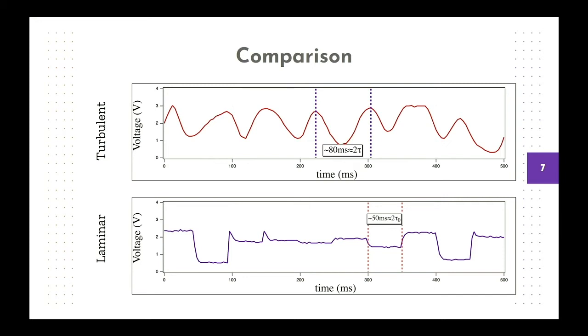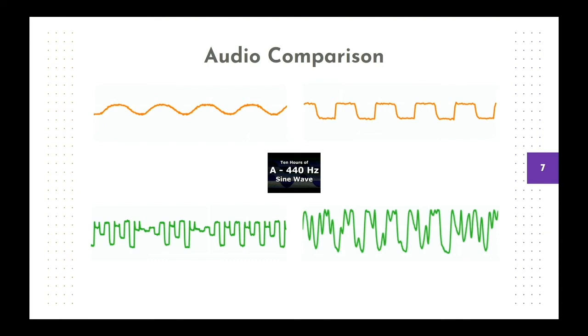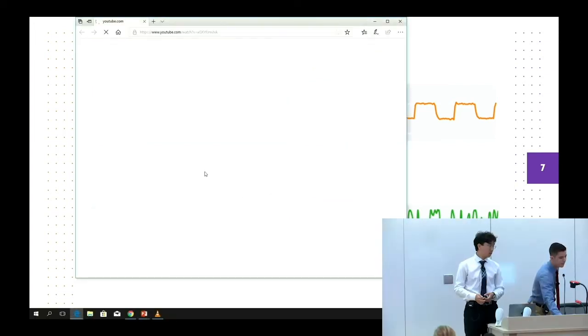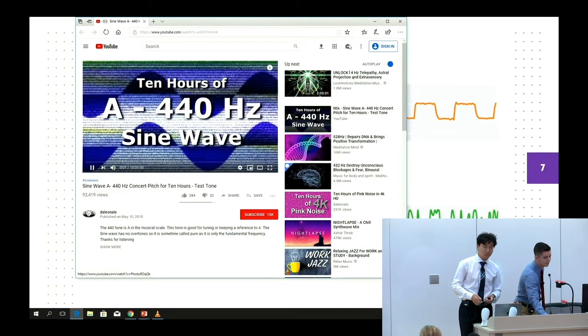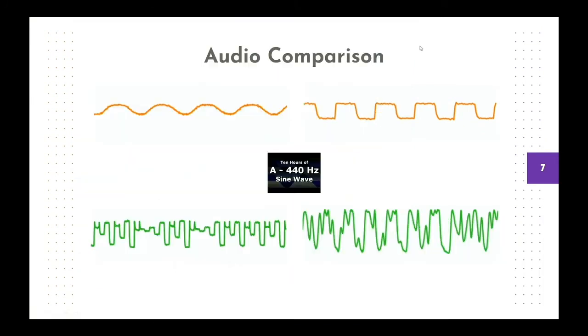After looking at these visual comparisons, we want to look into a more intuitive way to show how different these are, so I want to show some audio. The first is a 440 hertz pure sinusoidal wave with an A sound. We can notice it's a very pure sound.